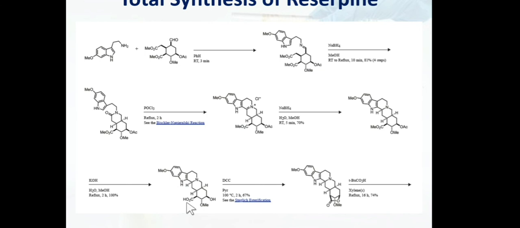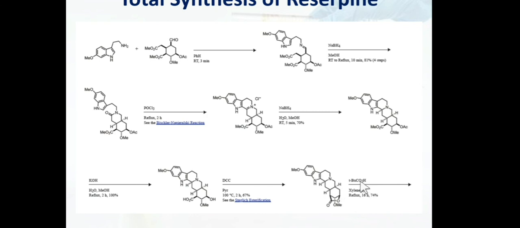But before doing any reaction, there is a DCC coupling between this OH and COOH. Okay, we need to mask this to change the stereochemistry of this hydrogen. So how is the masking done? There is a DCC reaction, that is the coupling between OH and COOH is carried out and we get this kind of lactone ring system over here. There is a simple masking of this OH and COOH group over here.